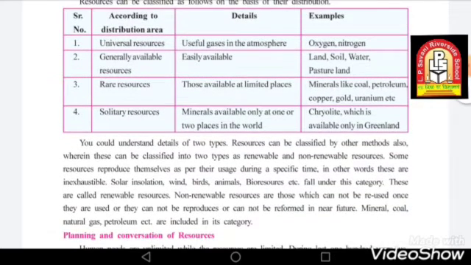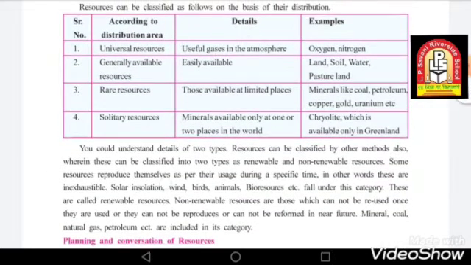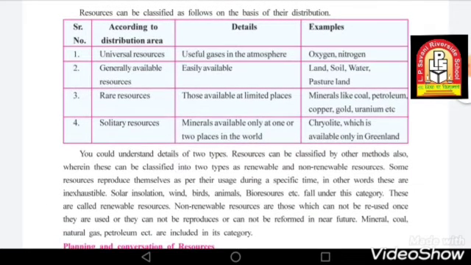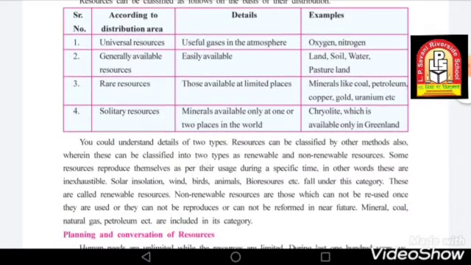So I hope you are all clear with this table and the distribution of resources which is given to you over here. You can understand the details of two types.